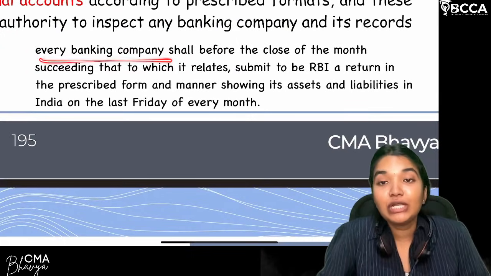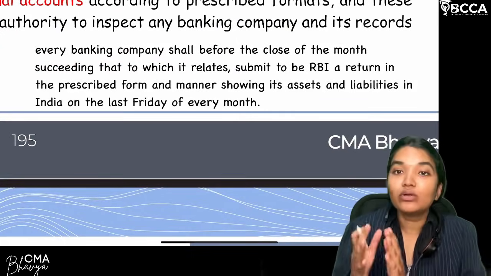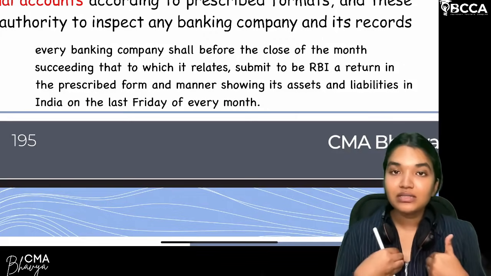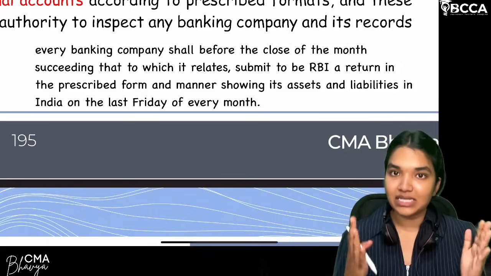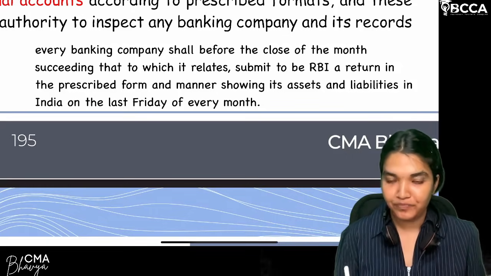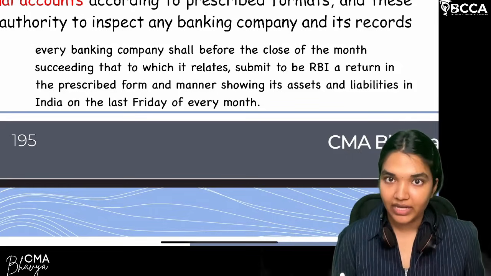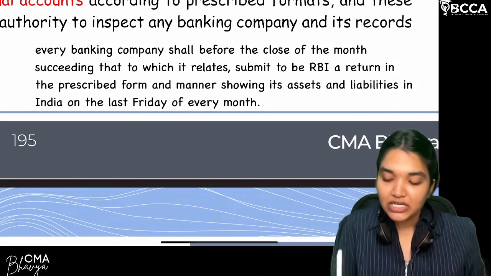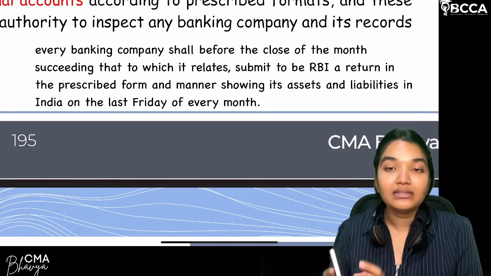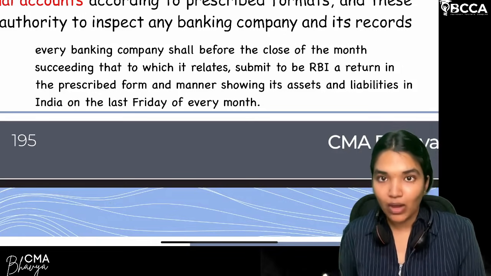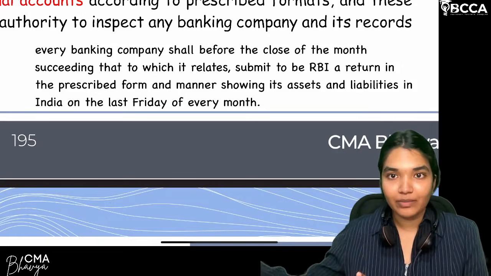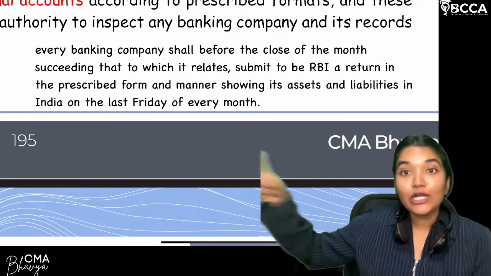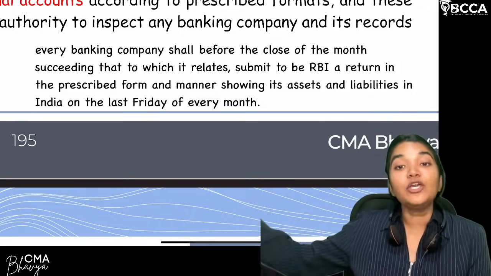Every banking company shall, before the close of the month succeeding, which month? So for this month, let's say for the month of July, the last Friday, let's say it is falling under 28th July. So 28th July, what are the assets and liabilities amount I have to send a report to RBI? What is the time limit to send a report? The last date of the next month, that is the last date of August.